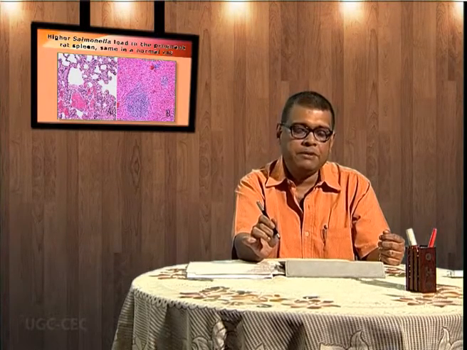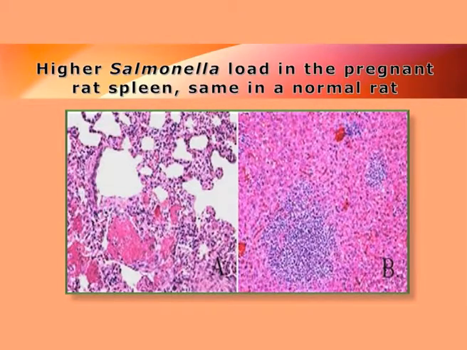There may be the dreadful disease caused by Salmonella typhi, which is a gram-negative bacterium, and commonly it has been seen that the Salmonella load in the pregnant rat spleen is more, causing damage to the spleen. But in a normal rat, the Salmonella load is reduced or checked to a restricted area and the damage is less. Now, why in a pregnant rat? Because it is obvious that in a pregnant rat, the sex hormone production increases, and with the increase in female sex hormone, naturally the Salmonella infection increases.